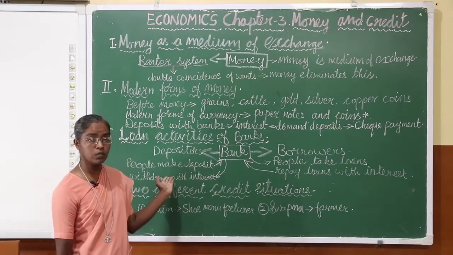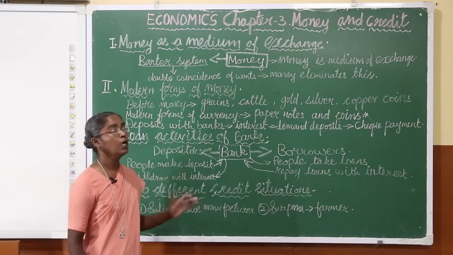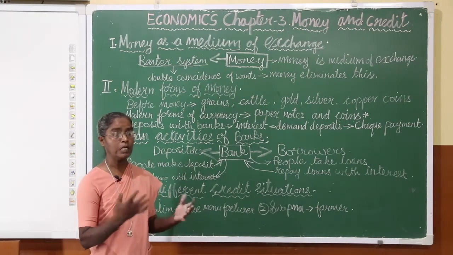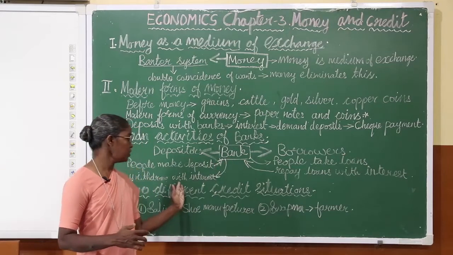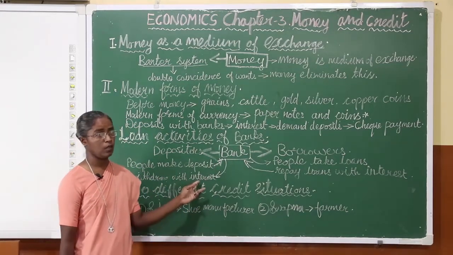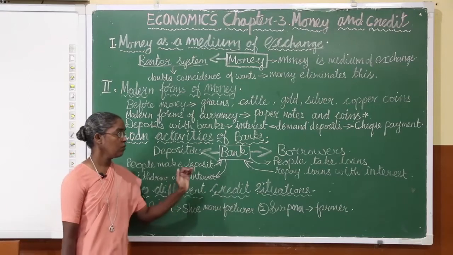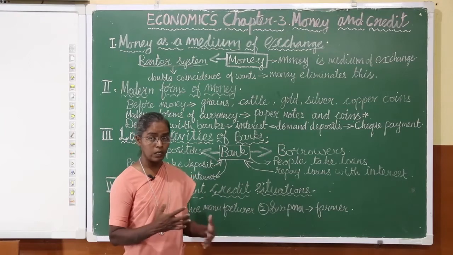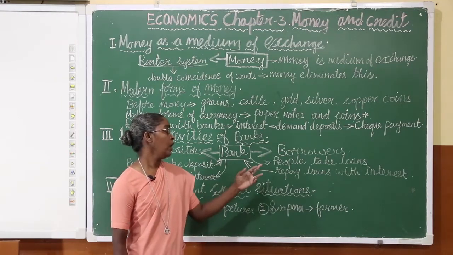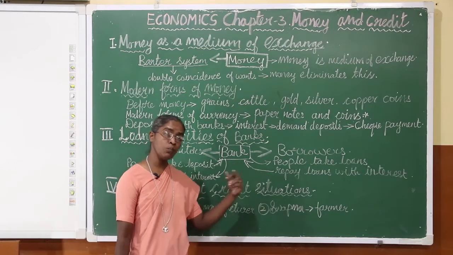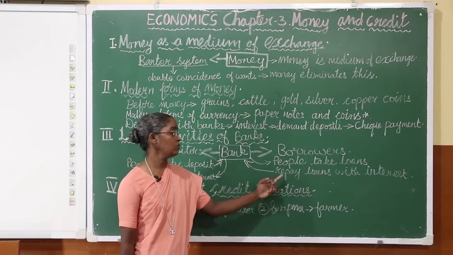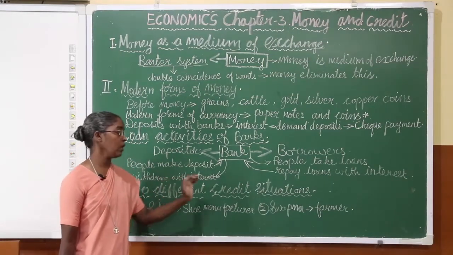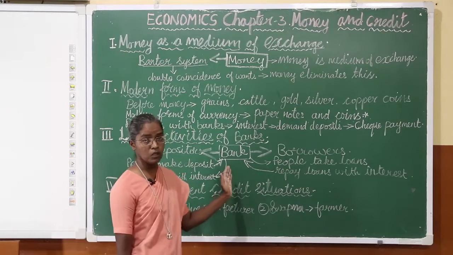Now what does the depositor do? The depositor goes to the bank and deposits money, and later he withdraws this amount with interest. Whereas the borrower, one who needs money, goes to the bank, takes the credit, takes the loan, and then repays the money to the bank with interest. Here the people are taking interest from the bank, and here the people are paying interest to the bank.